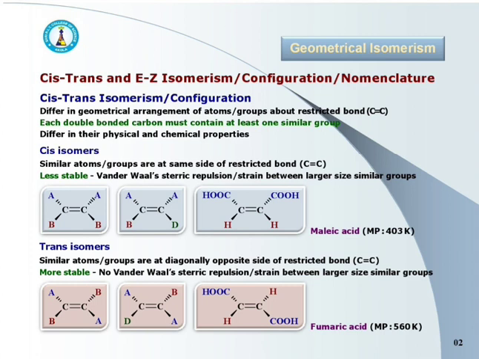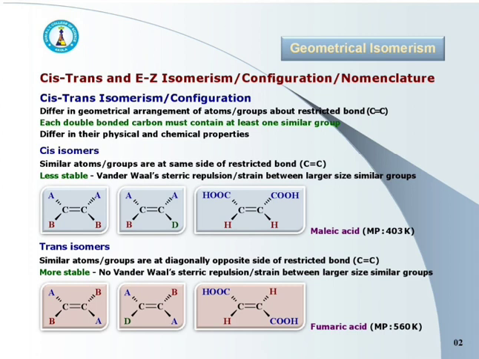The best examples of cis and trans isomers are maleic acid and fumaric acid. Both have the same molecular formula, but they differ in arrangement of atoms or groups about the double bond. In maleic acid, similar groups, that is carboxylic groups, or similar atoms, that is hydrogens, are on the same side of the double bond.